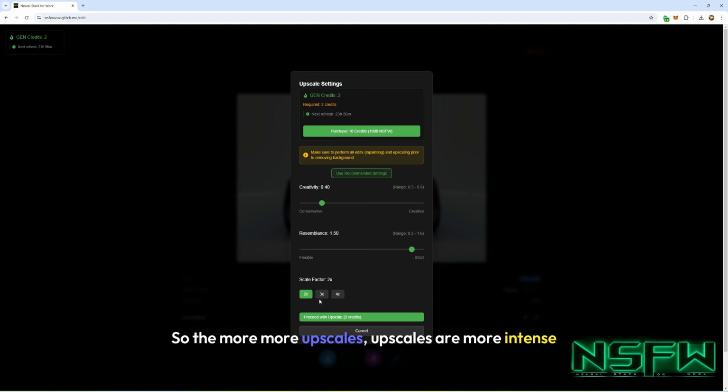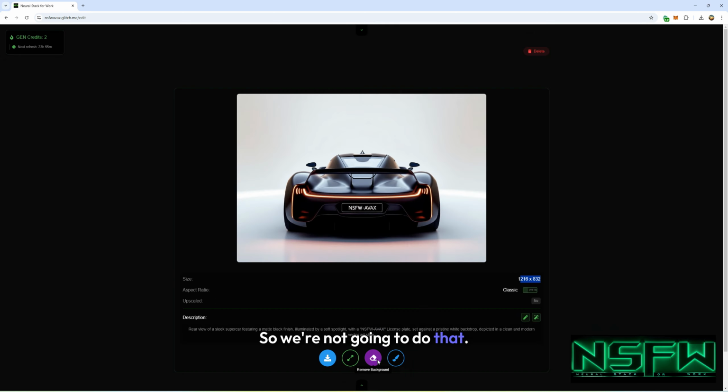So the upscales are more intense than an image generation because it's going to look at the image and try to create a better version of that image, but with a much larger pixel count. So we're not going to do that. We're just going to go ahead.